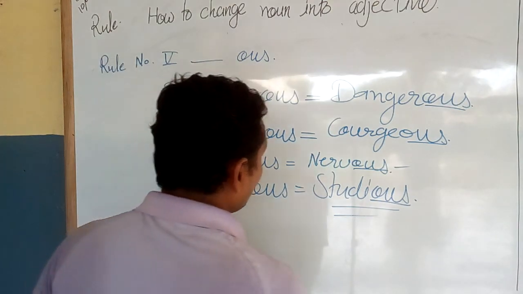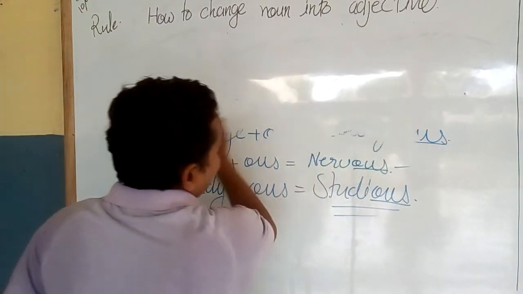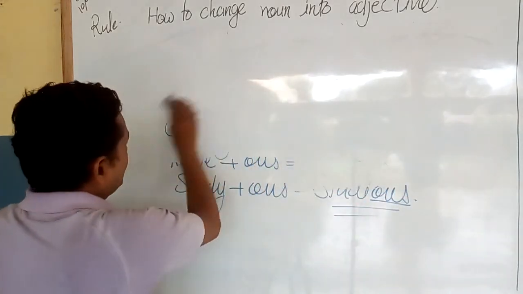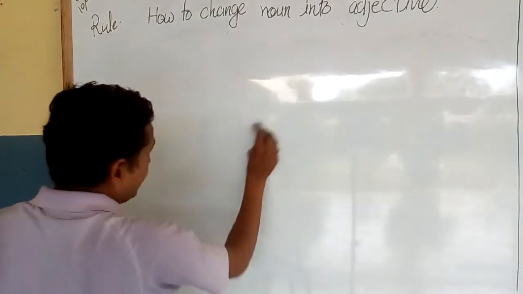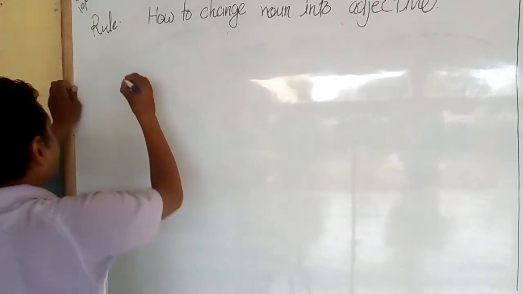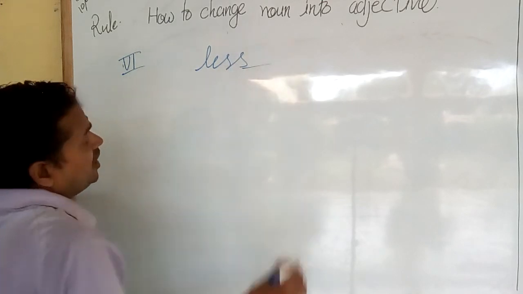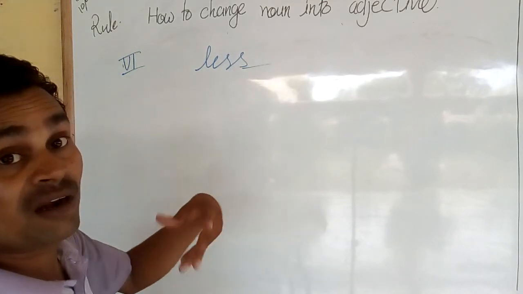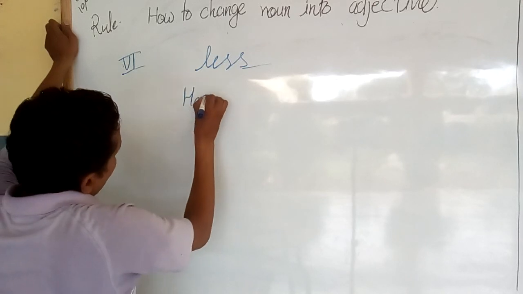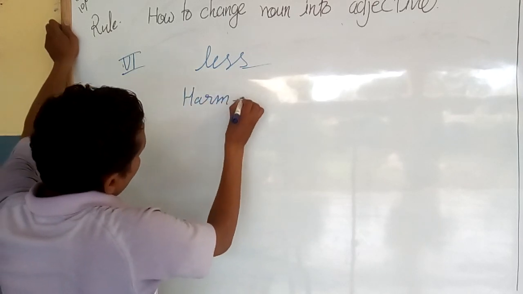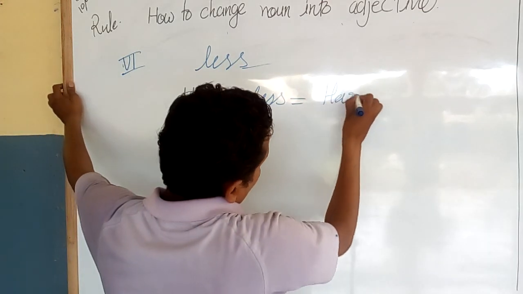Now come to the next, rule number 6. Rule number 6 is also very interesting for you. You can add LESS. Harmless, for example: harm plus less, it will be harmless.